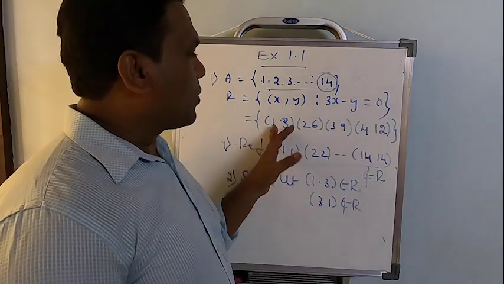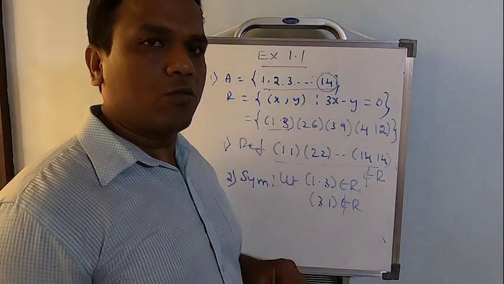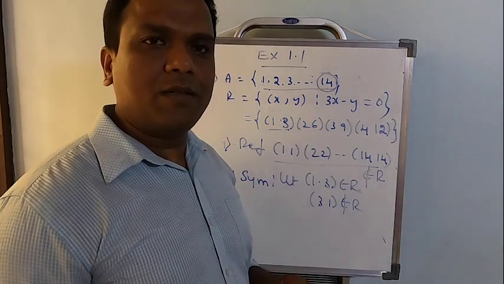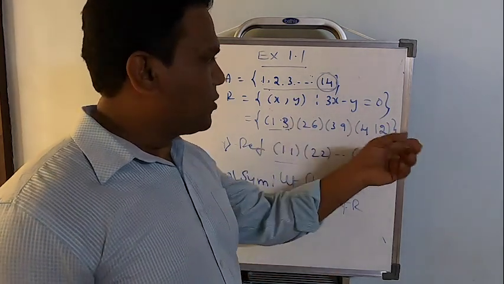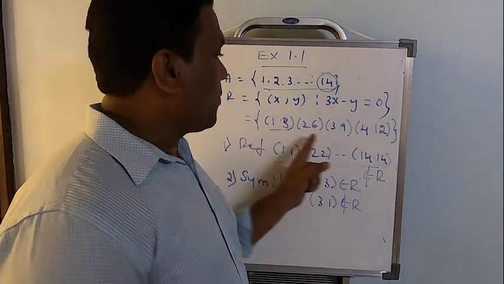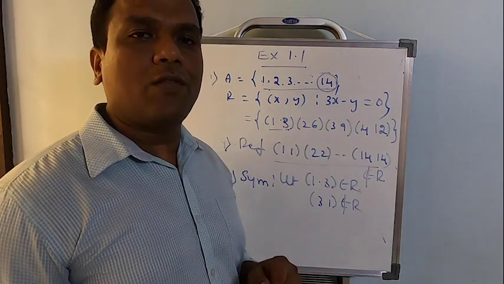Think that (1, 3) is there and (3, 1) is also present. Then you check for the remaining elements. But here the first element itself is failing, so no need to check for the remaining elements. For all possible ordered pairs of the given relation, we have to check for symmetry.